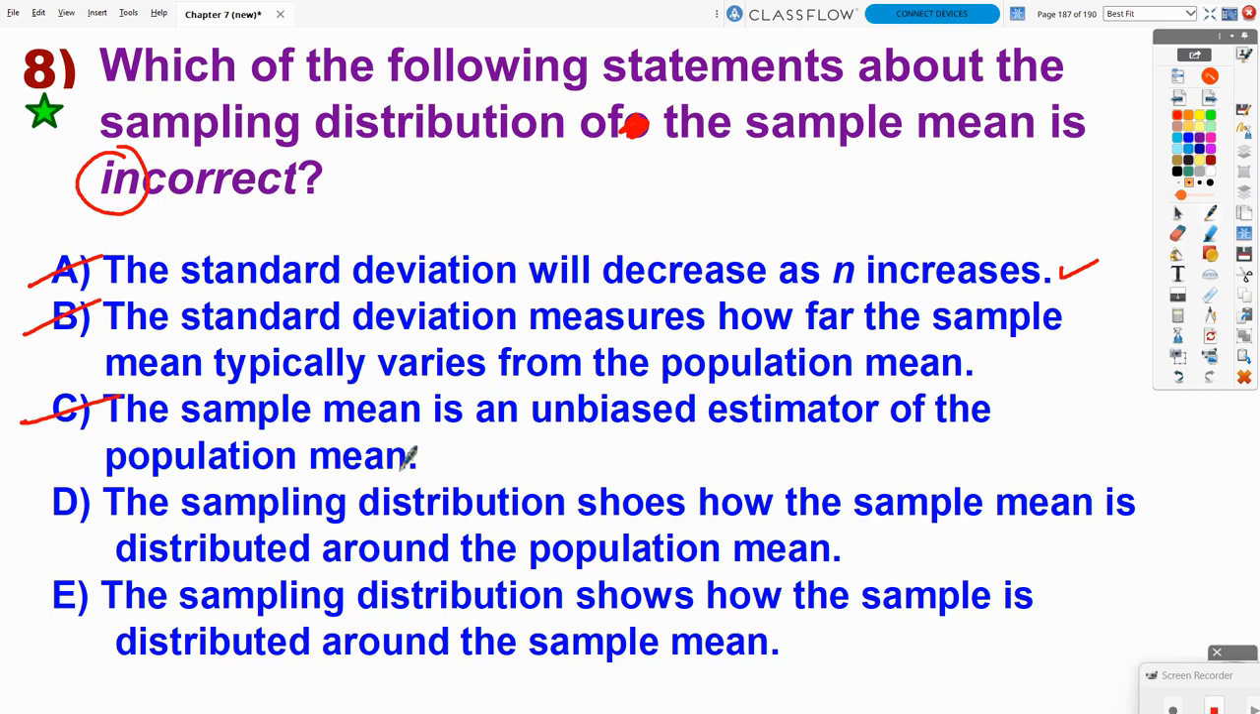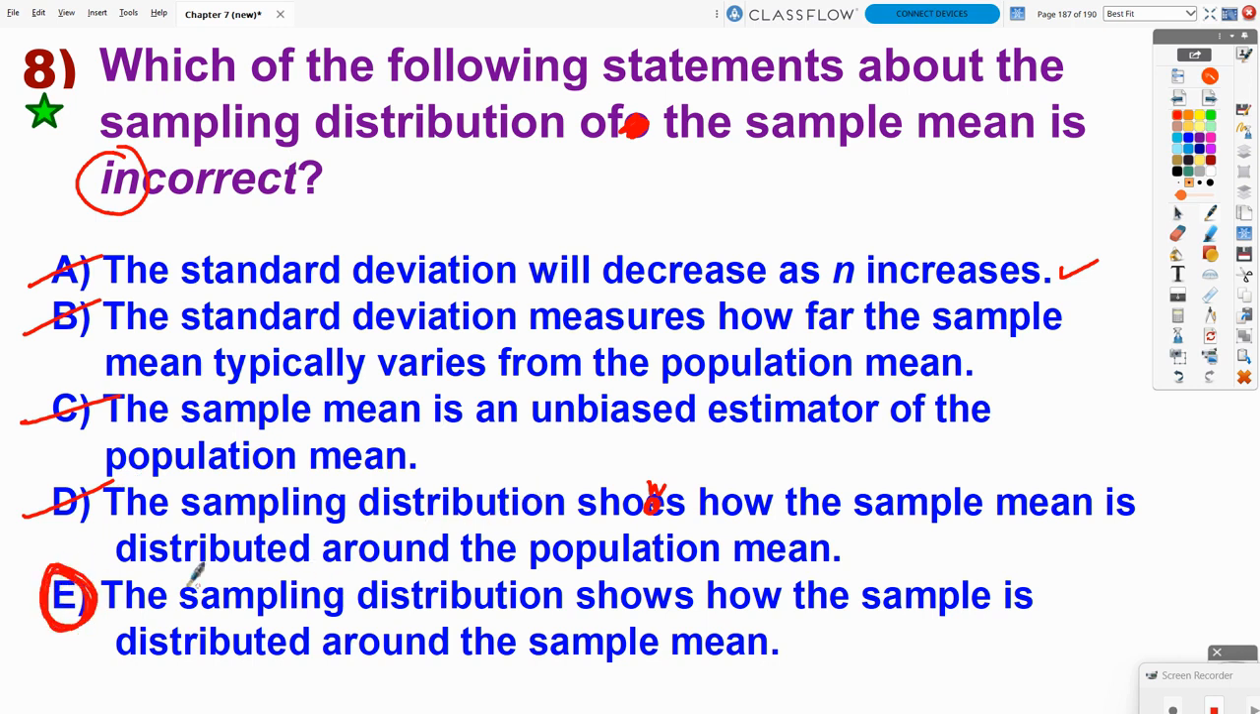Cross it off. D, the sampling distribution shows how the sample mean is distributed around the population mean. So how the sample mean is distributed around the population mean, this kind of goes hand in hand just about with the standard deviation definition up here in B, that we really have all of these x bars, all these sample means in a sampling distribution, and they're all kind of hovering right around, they're centering all around the true population mean. So that is a true statement. So E must be the incorrect one.